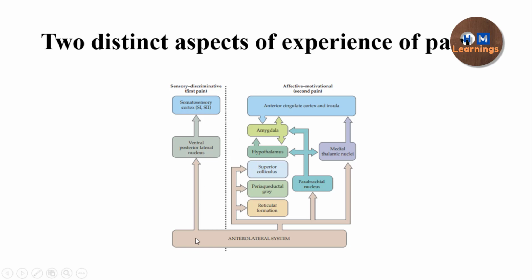The pathway is that the second order neuron will start from the spinal cord, decussate to the opposite side in the spinal cord, and go to the ventral posterior lateral nucleus of the thalamus, and from there it will go to the somatosensory cortex. That is going to tell me the intensity, the duration, and the location of the pain, all the discriminative aspects of the pain.